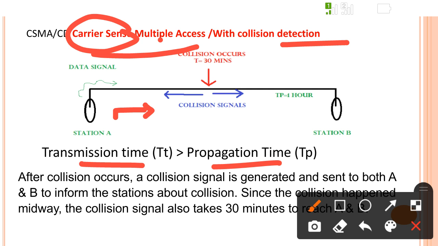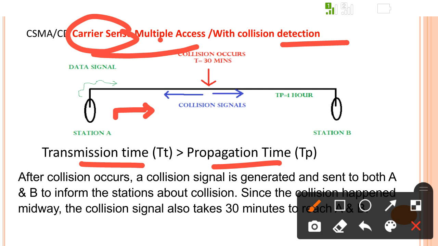And what is meant by the transmission time? Transmission time means station A starts sending the data. It is the time required to send the data, starting from the transmission of the data till the end of the transmission of the data. That is nothing but the transmission time.